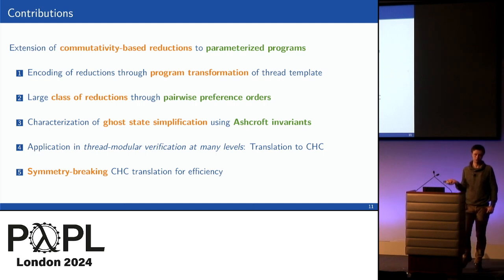We can have loops, right? We're looking for an inductive invariant, and if we find one, we can prove that the program is correct no matter the number of iterations, so that works. In our tool, we also support a number of different templates. We have an extension where you can have a finite number of templates, and you can also have some threads that you only instantiate once if you want a server and an unbounded number of clients, for instance.